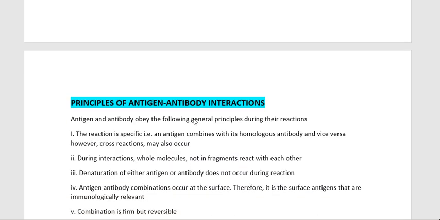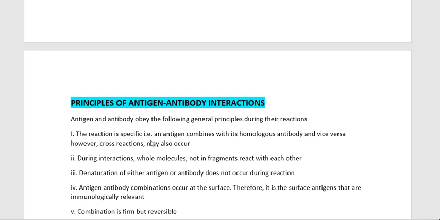Okay. Now moving to the principles of antigen antibody reactions. Listen very carefully because this is common for agglutination and precipitation type reactions. These reactions obey some general principles while they are having the interaction. The first one, the reaction is specific.